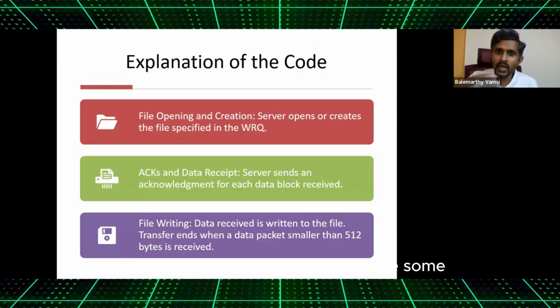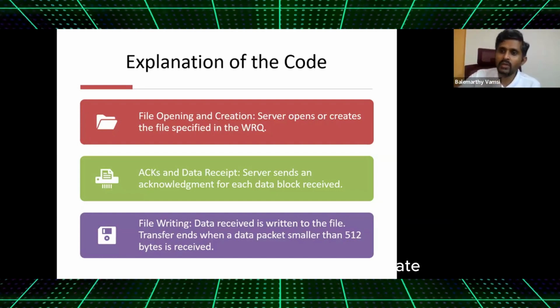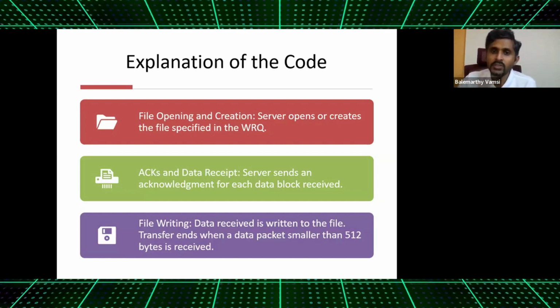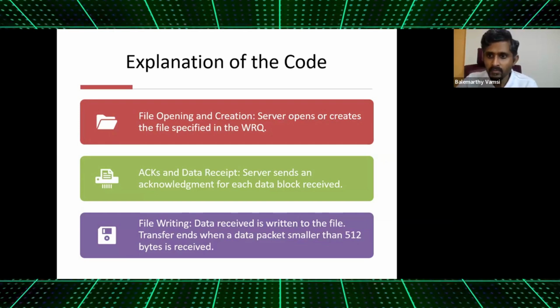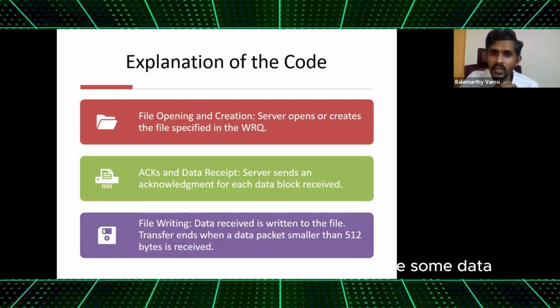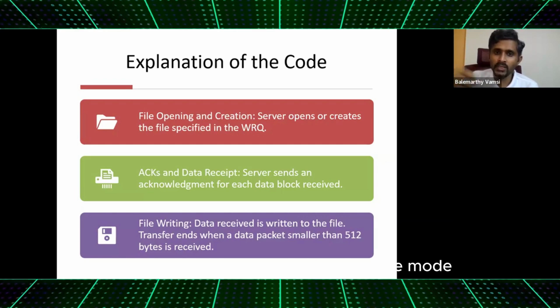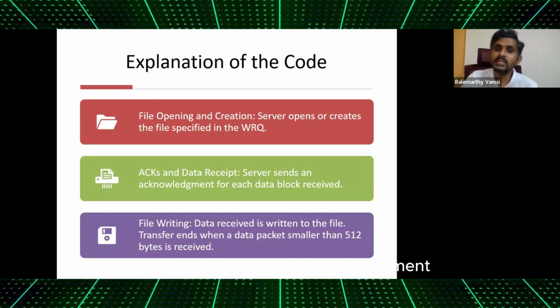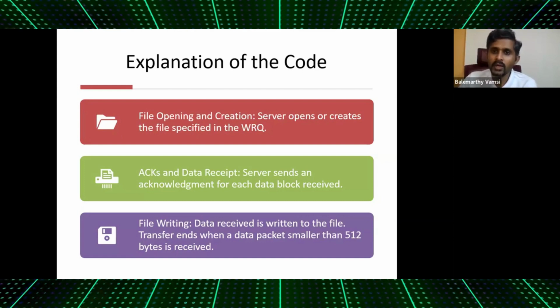Yes, send me the data and I will store. Somehow this has to come to the client, right? Otherwise, why will the client send the first byte or the first packet? Are you with me? So for the first time, when the client makes a request that I have some data and this is the file name and this is the mode, the server sends an acknowledgement, but it will send the acknowledgement with the block number as 0.